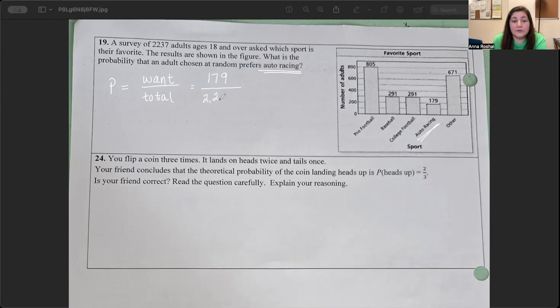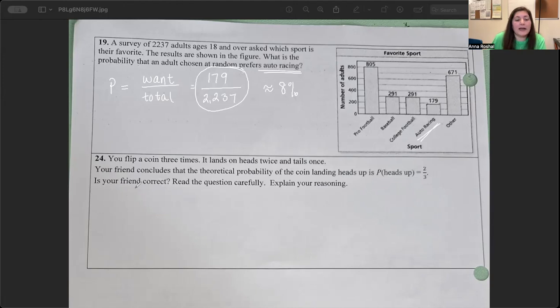And then I'm going to go 2,237. Actually, 179 is a prime number. So if it doesn't go into this 2,000 number, it's not simplifiable as a fraction. So this is what it would look like as a fraction. If we're looking for the actual percentage in terms of probability, this would be about 8%.